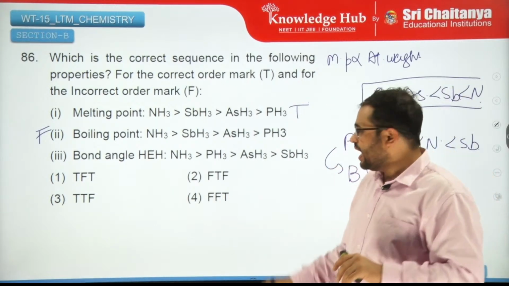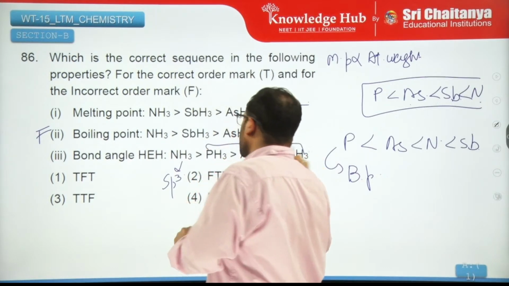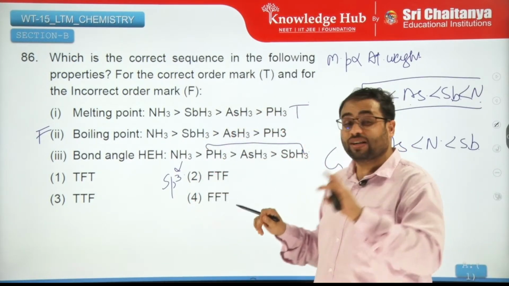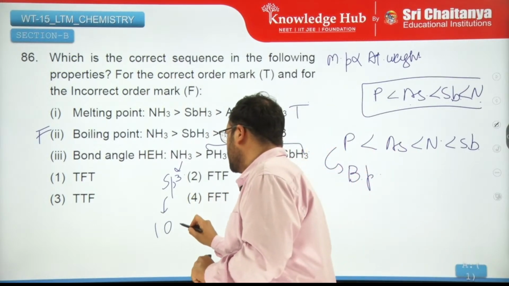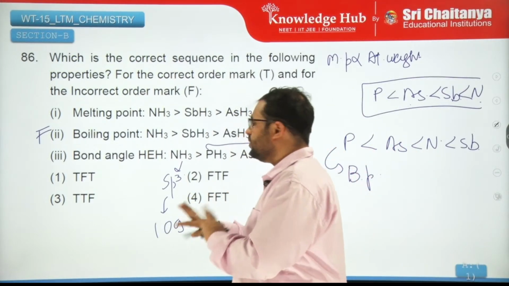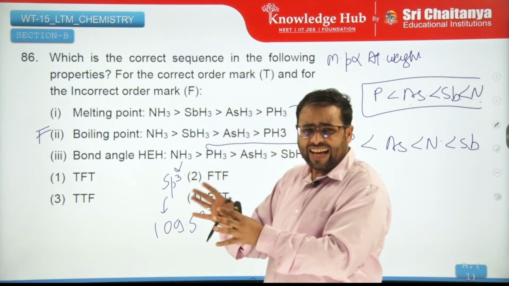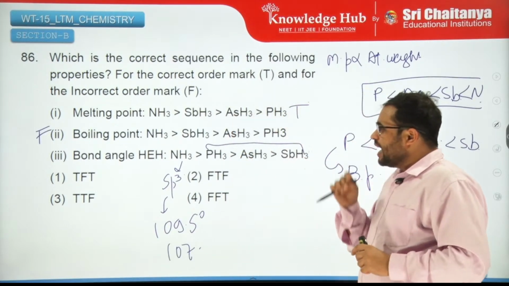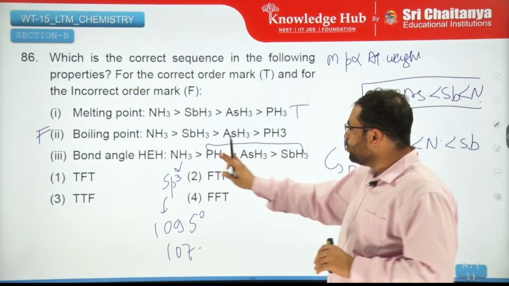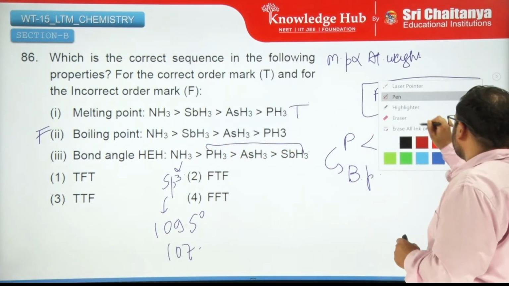And finally, bond angle. Ammonia is sp3 hybridized. In these, there is no hybridization, so bond angles are close to 90. This will have the highest, right? sp3, whatever it is, it should be 109.5 degrees, but it is less than that. It is around 107 something, right? So ammonia has the highest, that's correct. Now, when you move from phosphorus to arsenic and antimony, then what happens? Let us see.